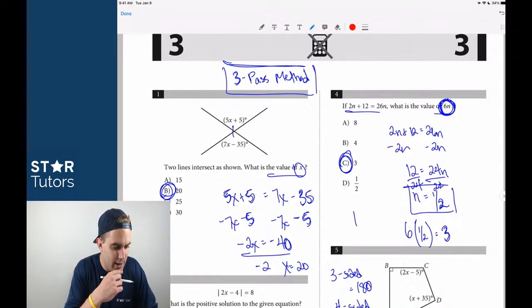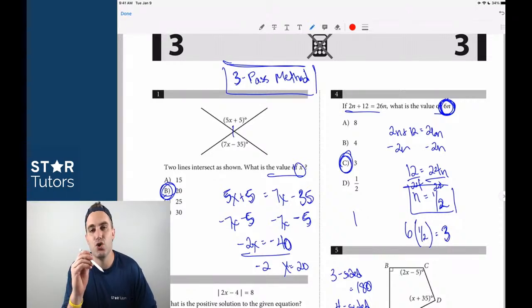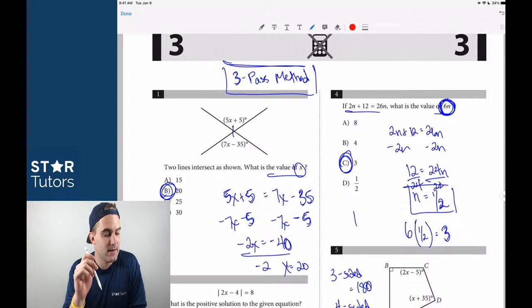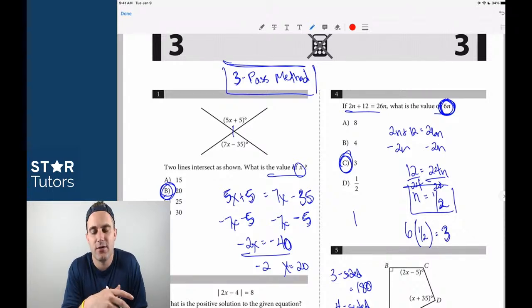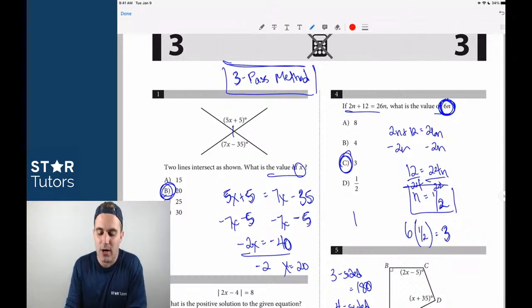Great question, Rabab. What I like to do, and the reason it's a phenomenal question, is because you want to spend enough time to know what they're talking about. So I'd say somewhere between 15 and 30 seconds to identify the problem. If they give you number 4, it's going to take you a very, very short amount of time.